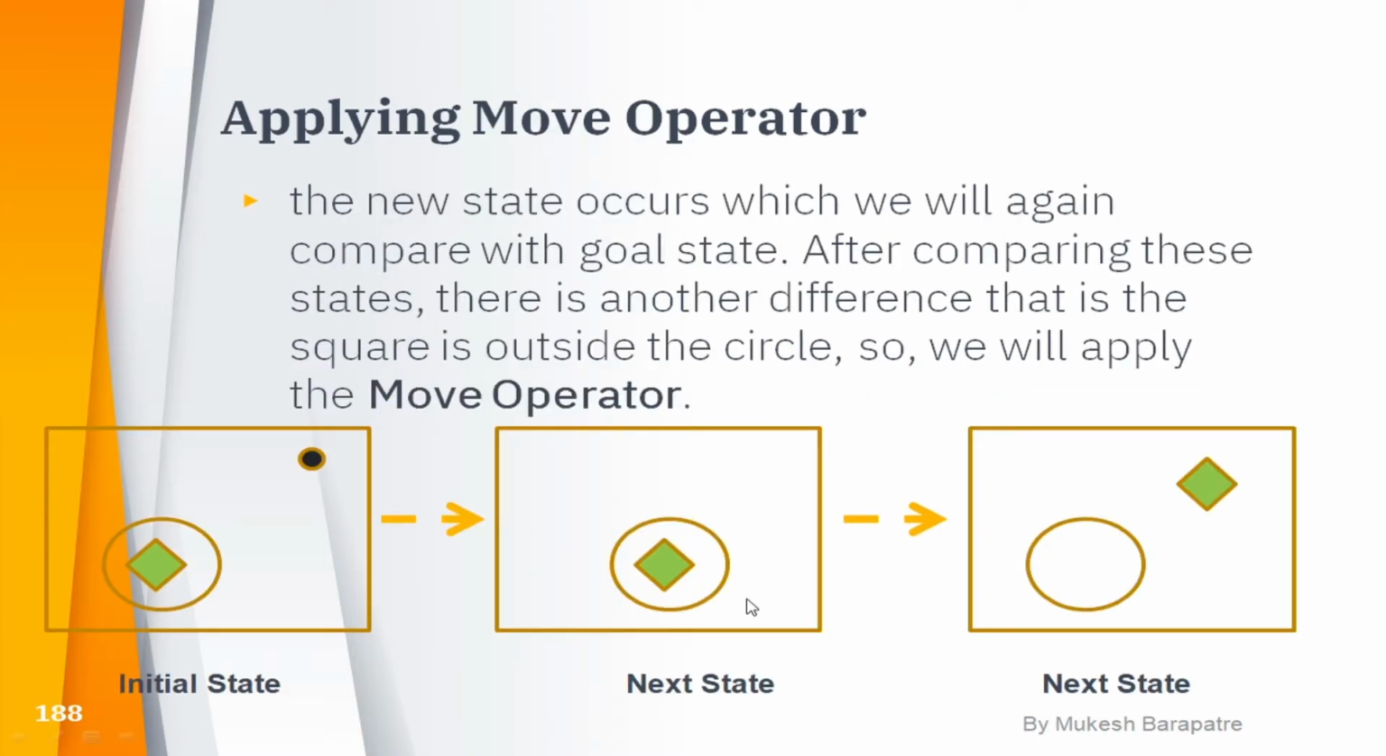Applying the move operator. The new state is again compared with the goal state. After comparing the states, there is another difference: the diamond shape is outside the circle. That means we are going to apply the move operator to move the diamond shape outside the circle. So we get this current state. While applying the move operator, we get the diamond shape outside the circle.